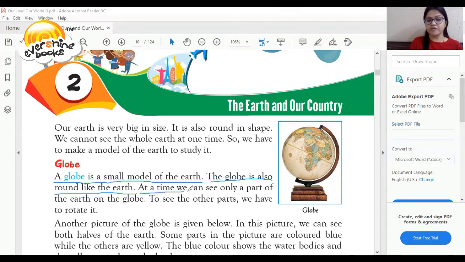At a time we can see only a part of the Earth on the globe. To see the other parts, we have to rotate it.